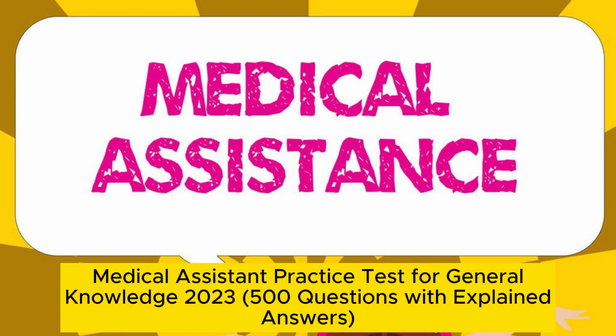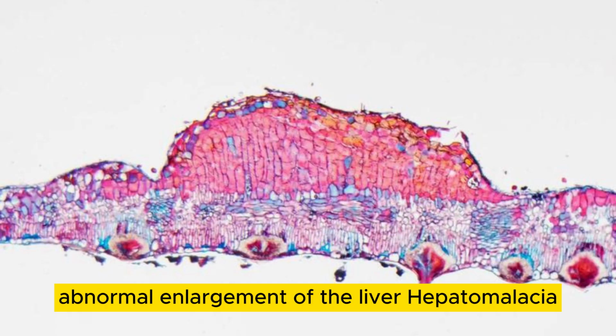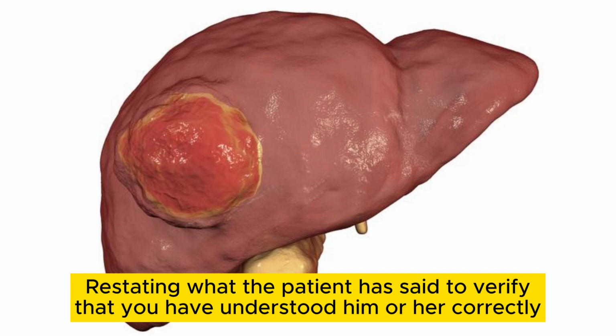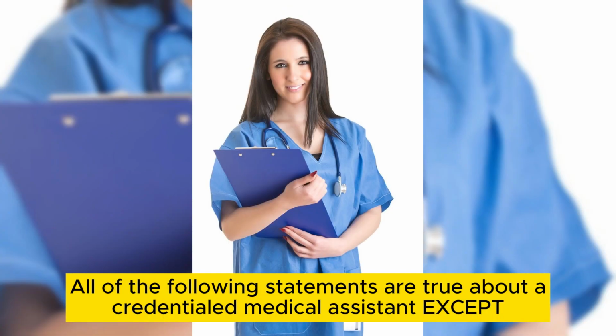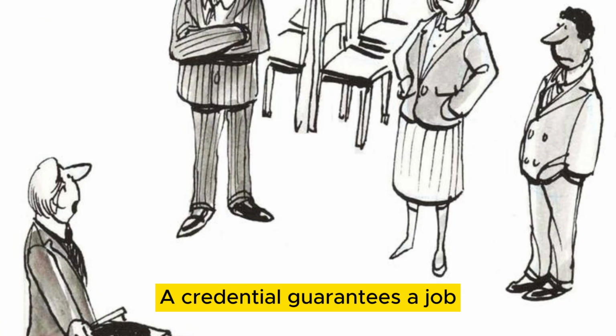Medical Assistant Practice Test for General Knowledge 2023, 500 questions with explained answers. Abnormal enlargement of the liver: hepatomegaly. Restating what the patient has said to verify that you have understood him or her correctly: active listening. All of the following statements are true about a credentialed medical assistant except: a credential guarantees a job.